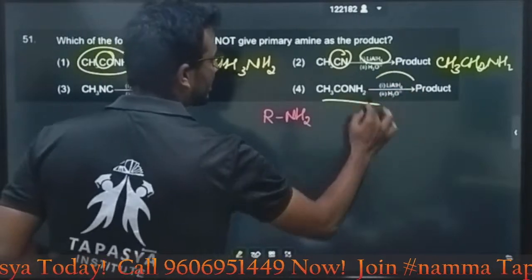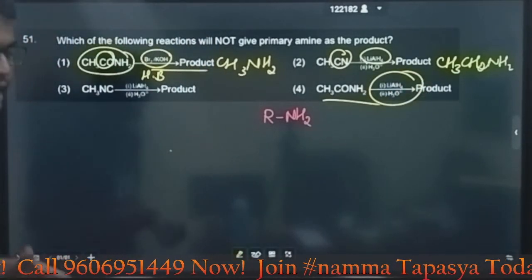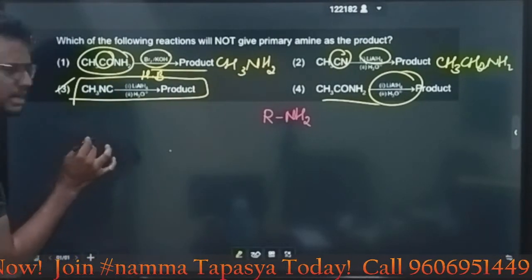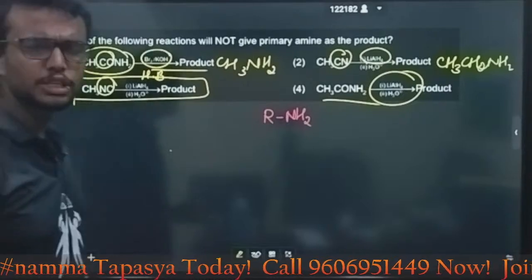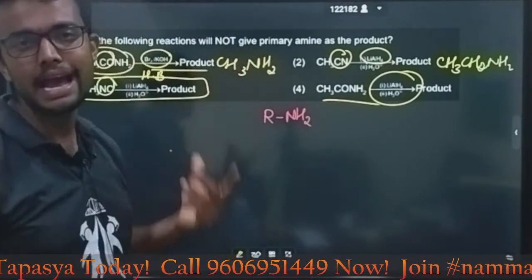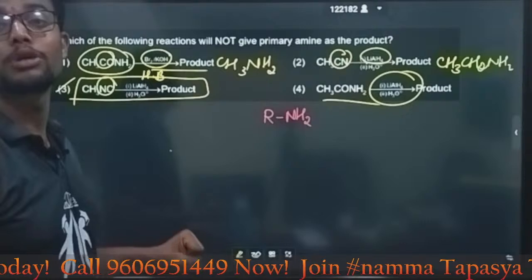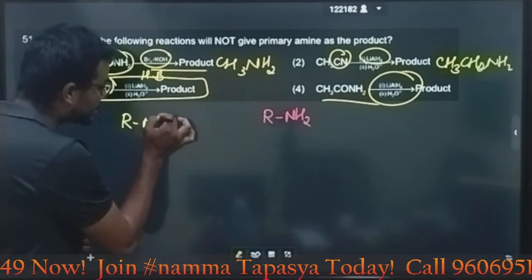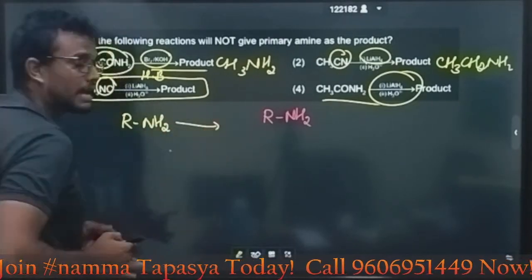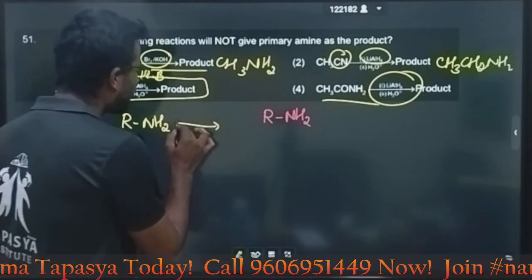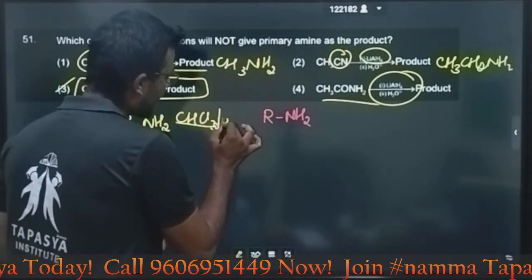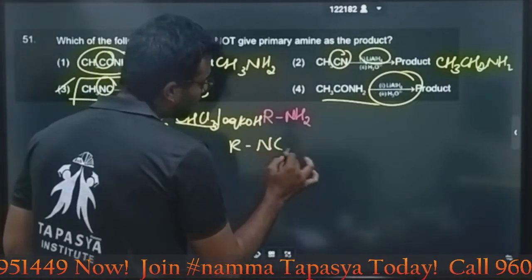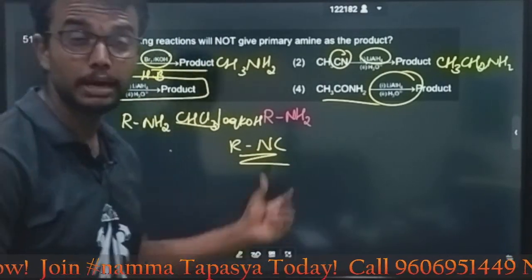If you come to this one, again it is reduction and you will get a primary amine, but not in the case of an isonitrile. What is an isonitrile? Here, the NC group. Whenever you do reduction of an isonitrile compound, this thing is coming. And you must know another important thing here: the carbylamine test. A primary amine reacts with chloroform in aqueous KOH and you will get a bad smell. It is the isonitrile compound. You must know this about primary amines.